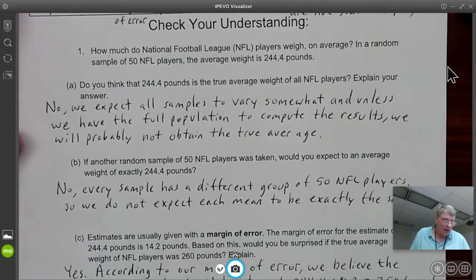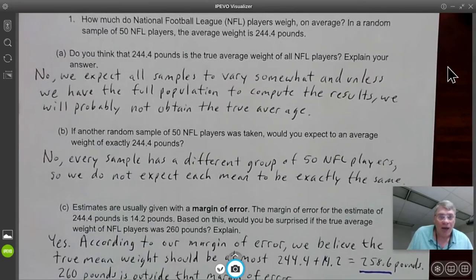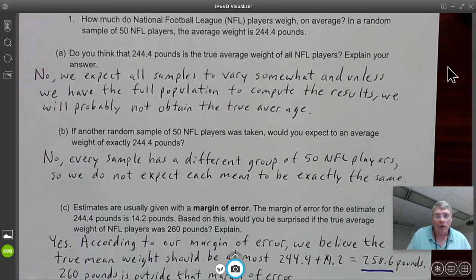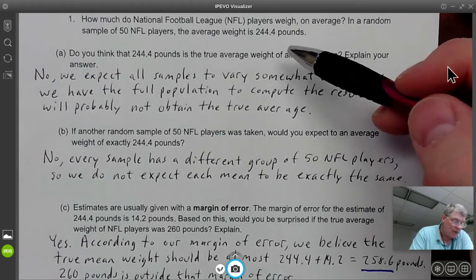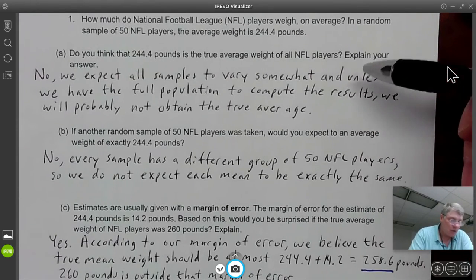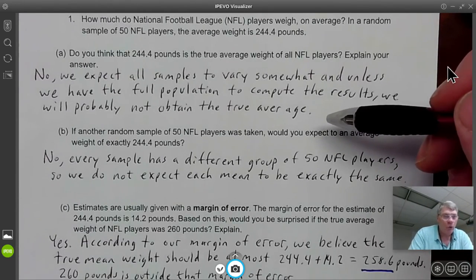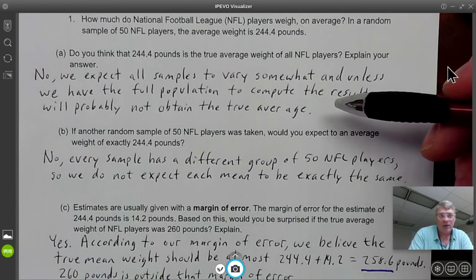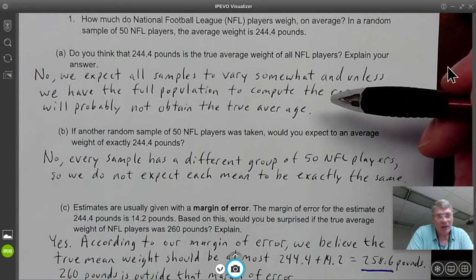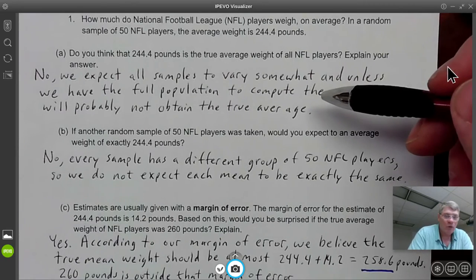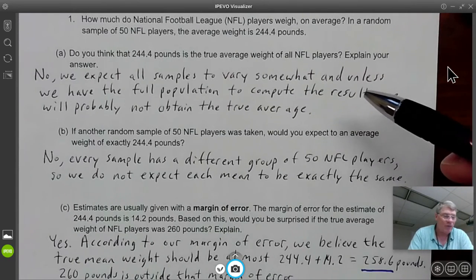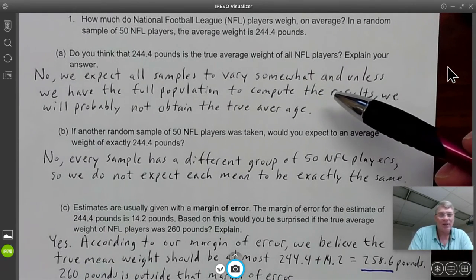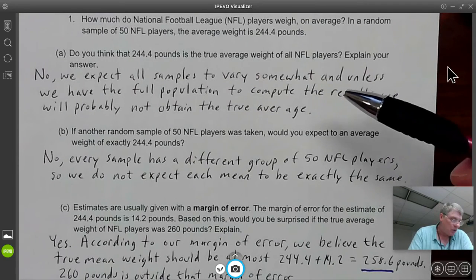Moving on to this NFL football player one, 244.4 pounds is the average weight that they found in this sample of 50 NFL players. Now it asks, do you expect that would be the true average of the NFL players? And no, we don't. It's a sample. We know that our sample is not going to be the exact average. It is possible, anything's possible. We may have hit one that just happens to give us the exact average, but it's likely that it's not the exact average. It's just an approximation.